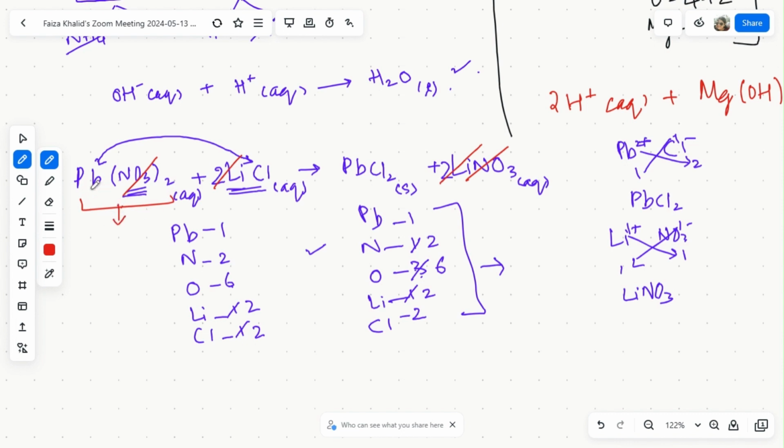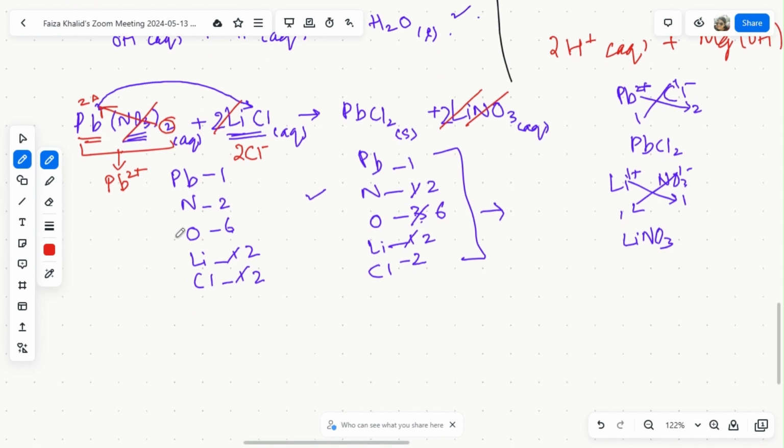So from here I will get, this would be what? Pb2 positive. If you're not sure, you can take this over here, so it would be 2 positive over here. Got it? Then over here we have 2 chloride ions left over. And over here we have this one. This is already cancelled out completely, so we are not even going to look at it. Then we'll write over here Pb2 positive. In the aqueous state, we'll copy the state symbol as it is over here. Then we'll write the plus sign over here.